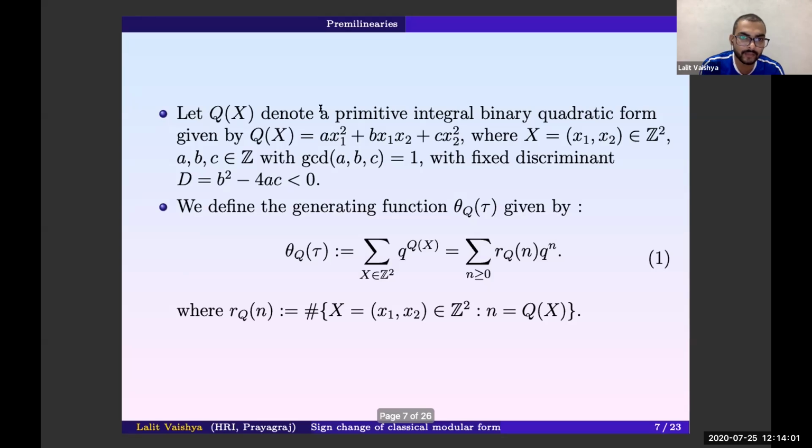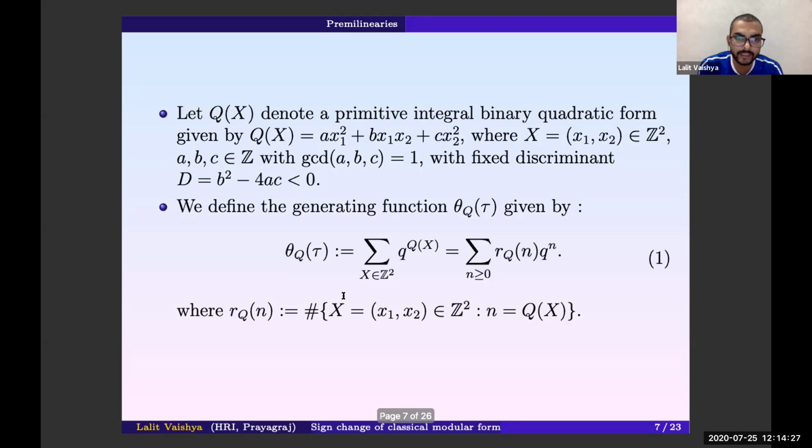We know the generating function theta_Q, defined by the summation over all tuples in Z^2 of q to the power Q(x), has the Fourier expansion the sum of r_Q(n) q^n, where r_Q(n) denotes the number of representations of n by the quadratic form Q(x).